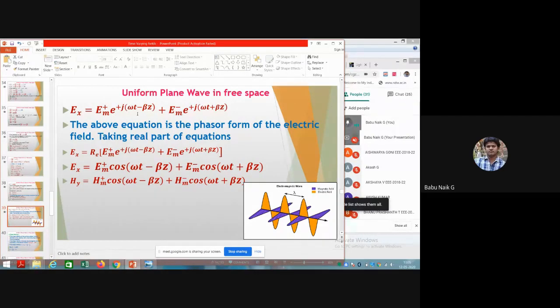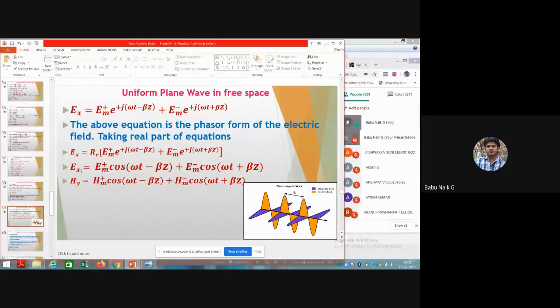That's why we are mentioning this in the equation, e to the j of omega t minus beta z. And in a similar way in the negative axis, e to the j of omega t plus beta z. Further we'll be seeing more calculation for completing this wave, how it is going to travel in any medium. Now with that we can eliminate the imaginary term which is having the j function, so we can write that equation as a real function.